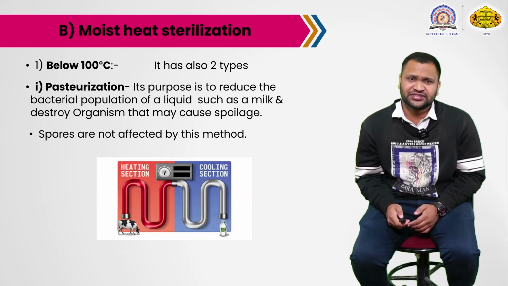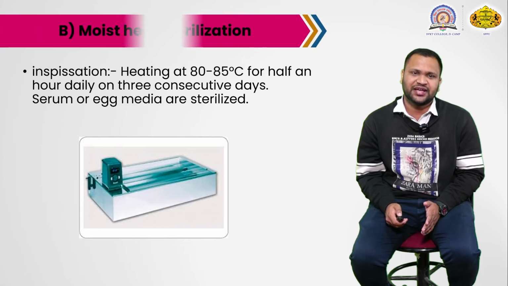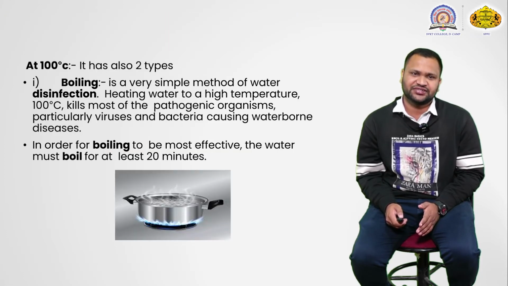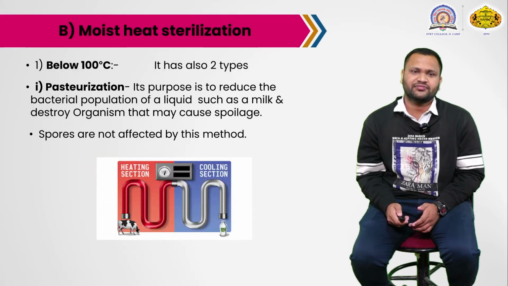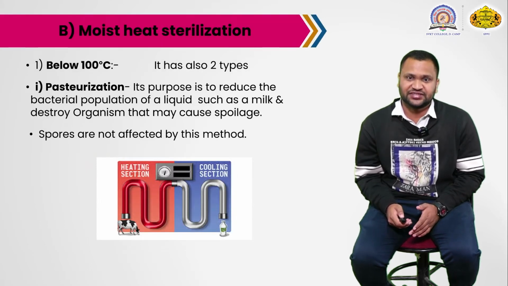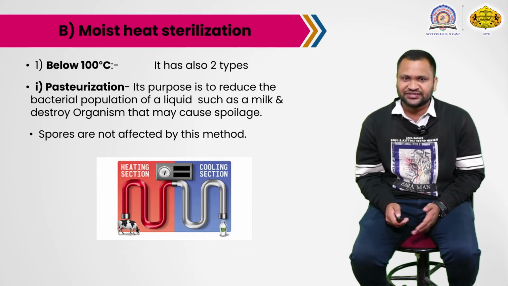In case of moist sterilization, the first one is below 100 degrees Celsius. Again it has two types, the pasteurization is there and inspissation is there. So first one is pasteurization. The purpose of pasteurization is to reduce the bacterial population in a liquid. For example, milk is there.